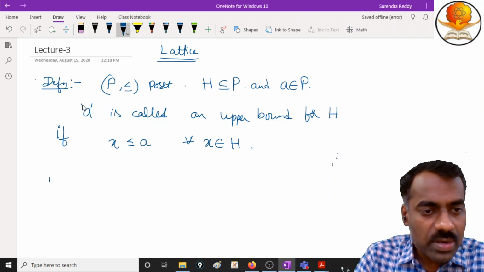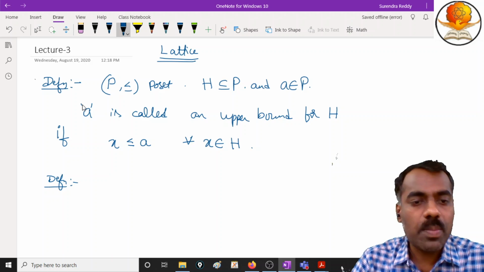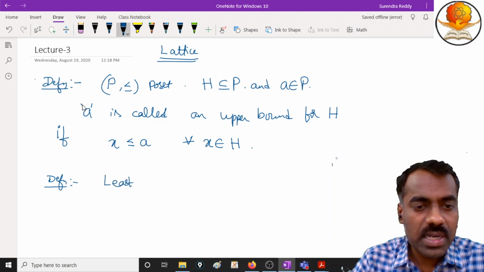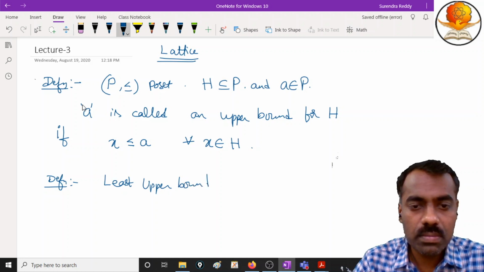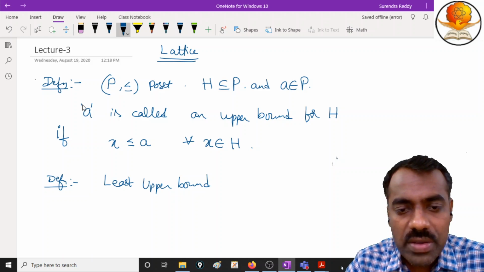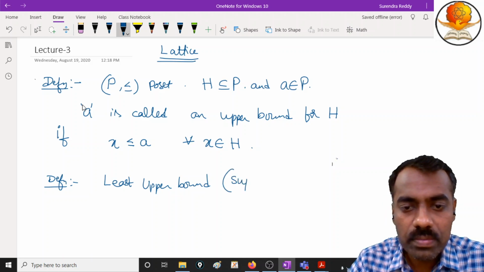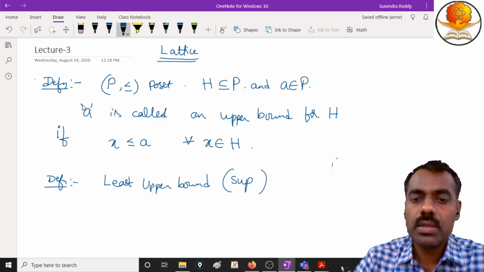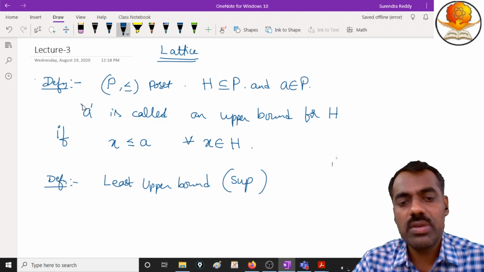Now we go to the next definition, the least upper bound, which you can also call the supremum, denoted SUP.